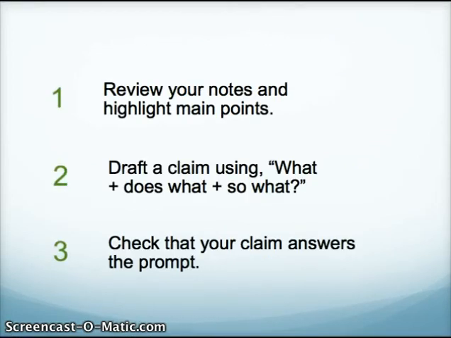So what I would like you to do right now is to go back, review your close reading annotated notes, and highlight the main points. And then in step 2, I'm going to teach you how to draft a claim using the what, does what, so what strategy. And then finally, you're going to check that your claim answers our prompt.